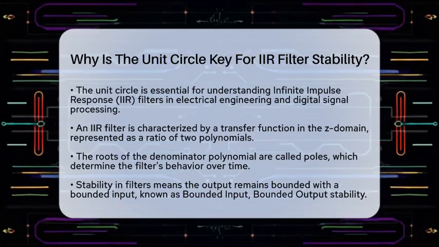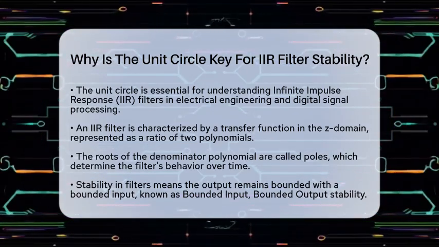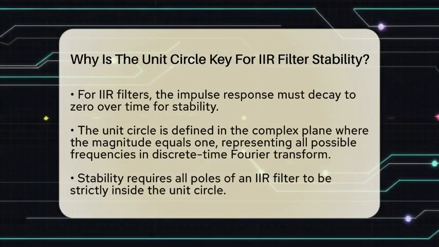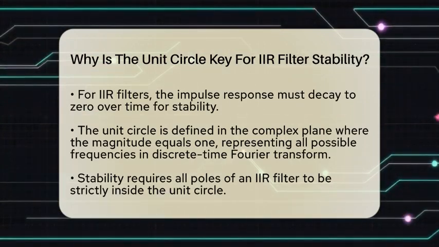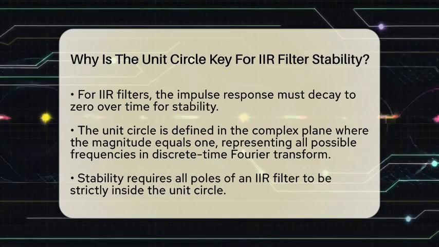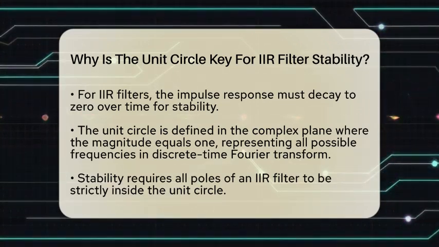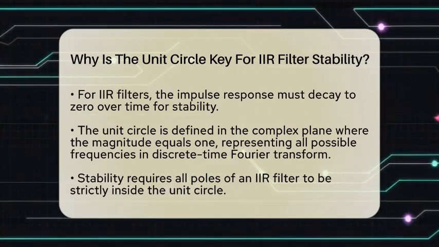Now, what do we mean by stability? In simple terms, a filter is stable if its output remains bounded when given a bounded input. This is known as bounded input, bounded output stability. For an IIR filter, this means that the impulse response should decay to zero as time goes on. If it does not, the filter can produce outputs that grow indefinitely, which is not what we want.